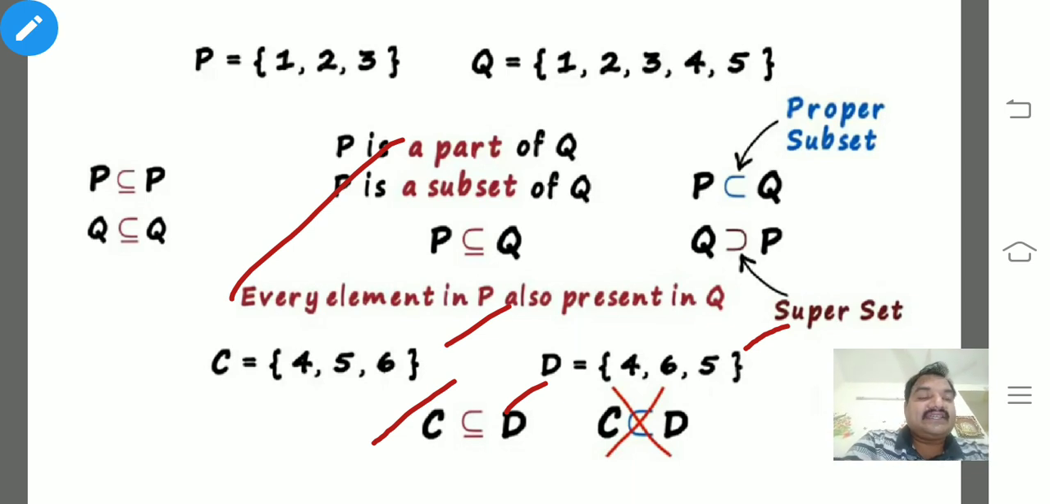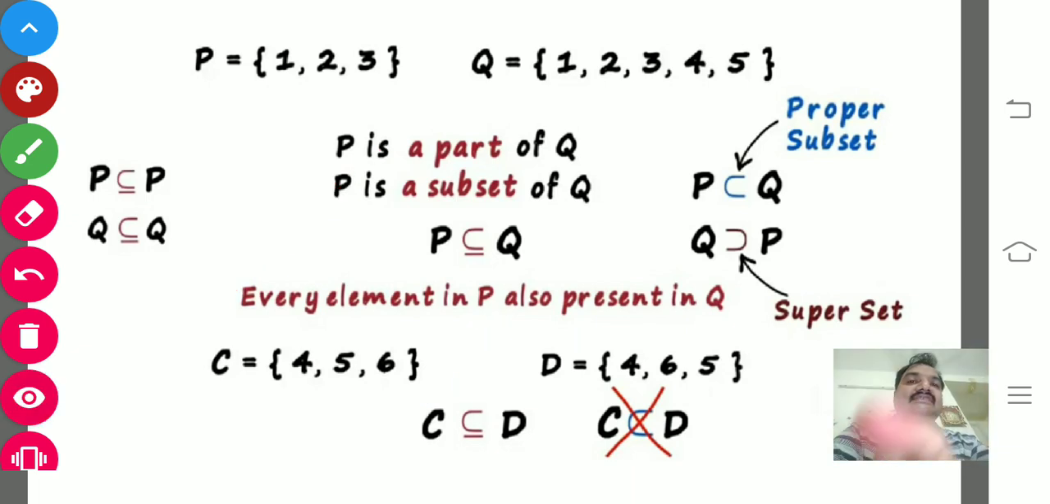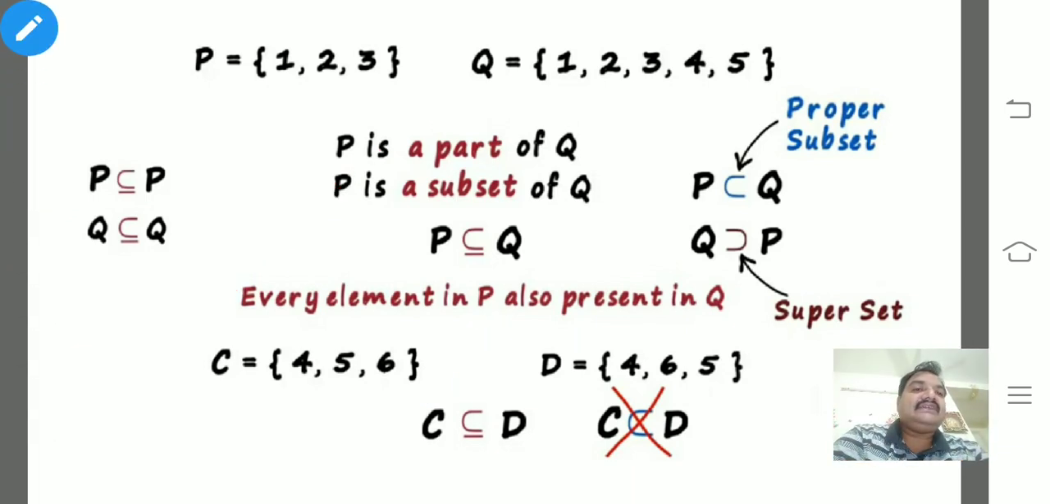Every set is a subset of itself. We can say that here the cardinal numbers are equal, but it's not a proper subset. We never read this as C is a proper subset of D. If you read it that way, it's completely wrong. So it's not a proper subset. C is only a subset of D.